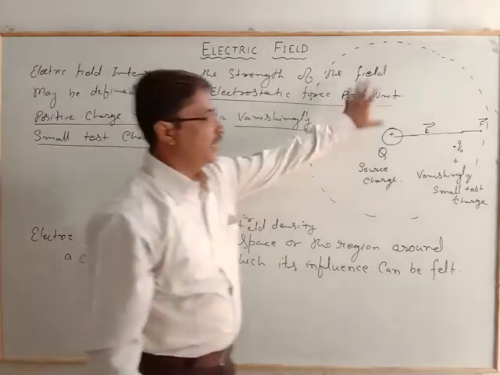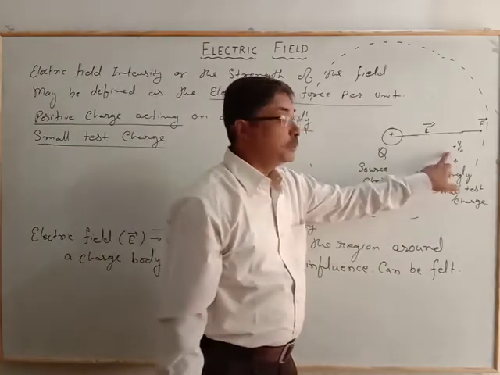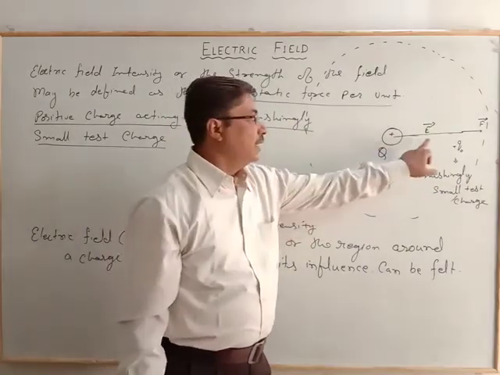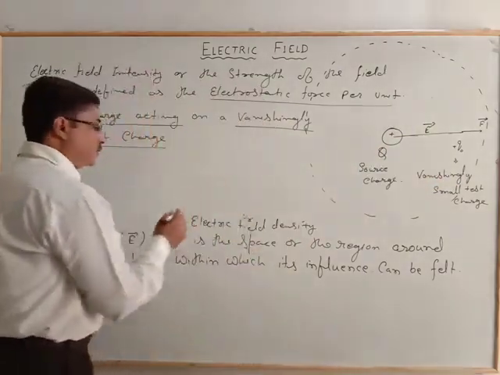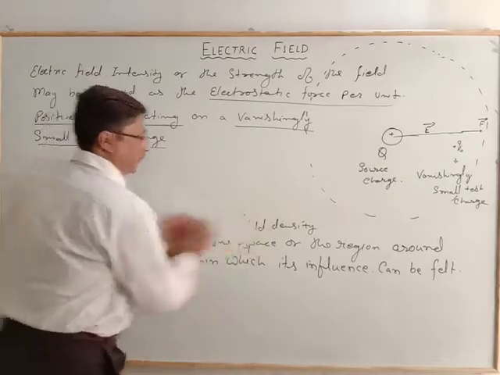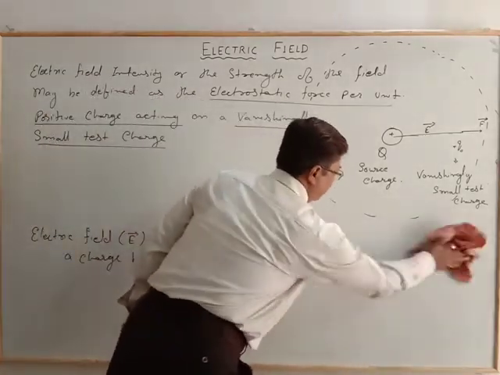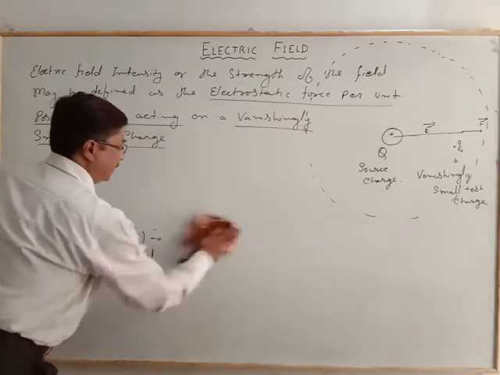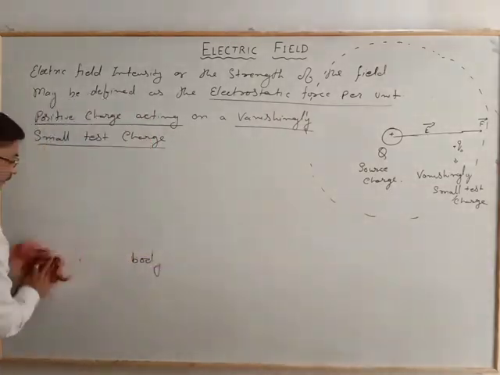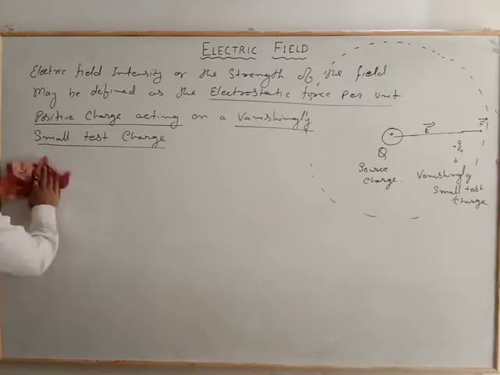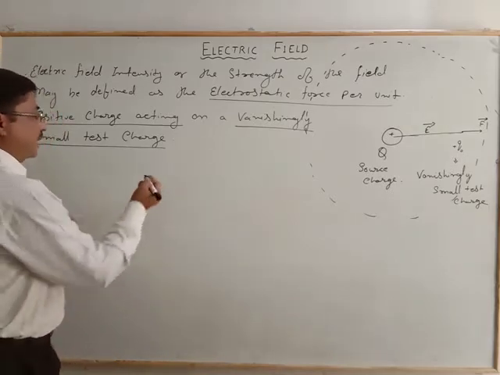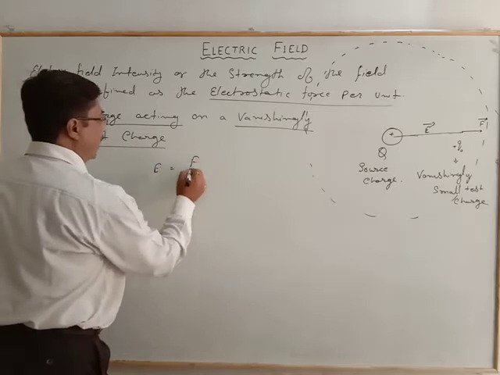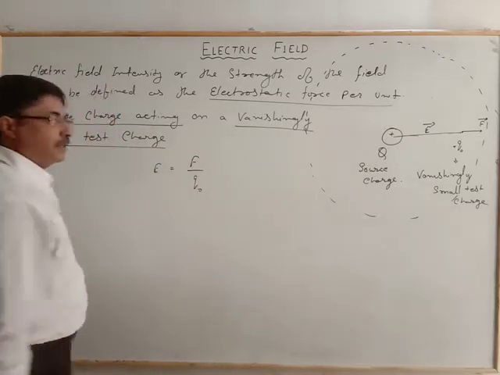Now this is the behavior we have, the force experienced by the test charge due to the source charge. So we can write, the electric field is the strength, so electric field E is equal to F by the test charge.